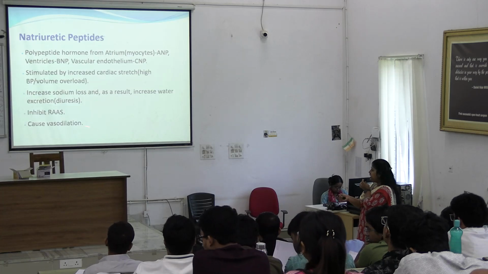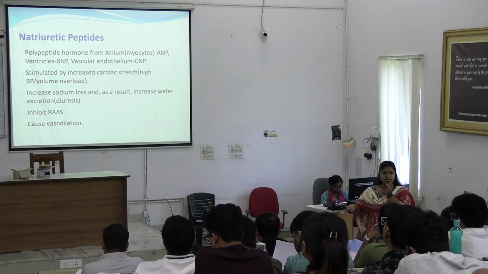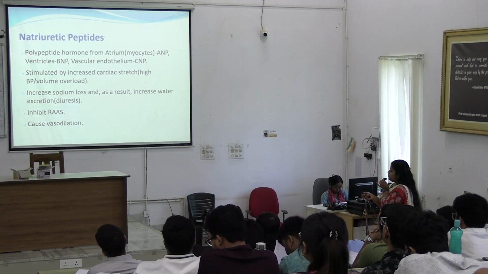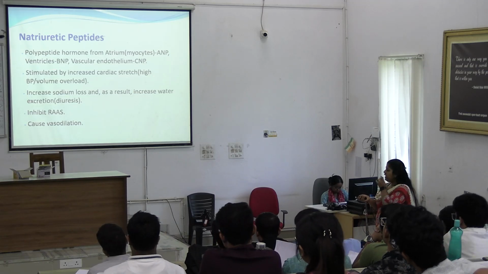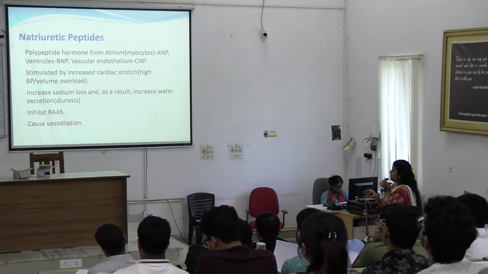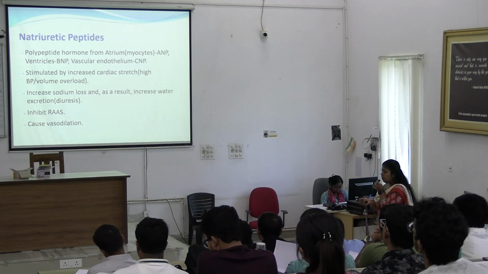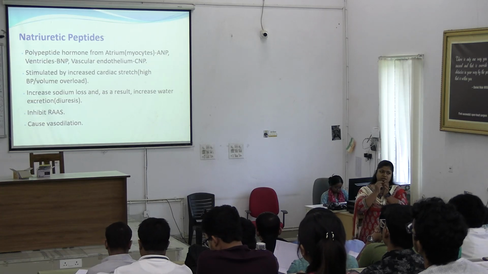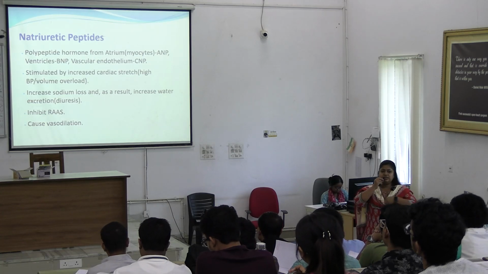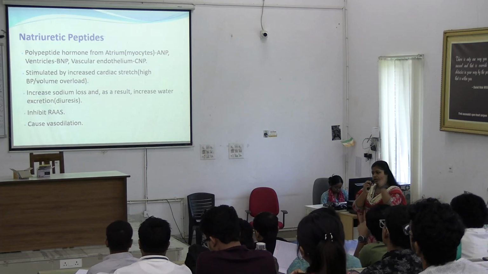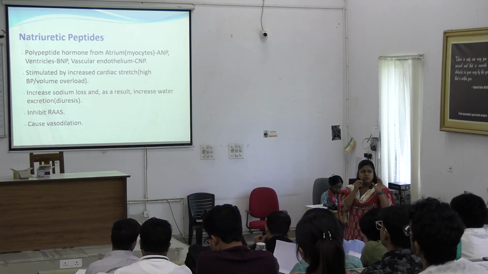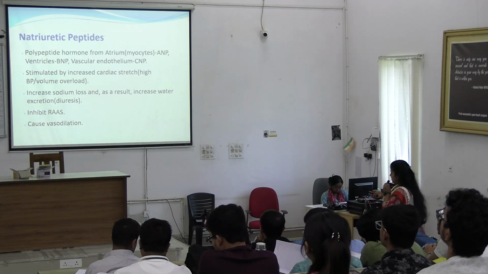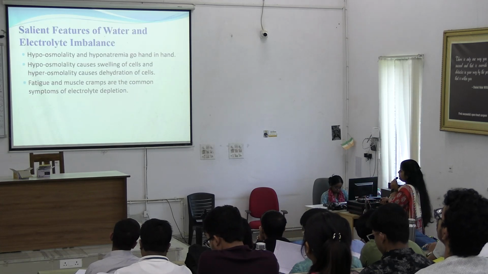If this is inhibited, there will be loss of salt and water, lowering the BP. They also cause vasodilation of the blood vessels. Once they are stretched, natriuretic peptides are secreted and stimulate vasodilation of the vessels.